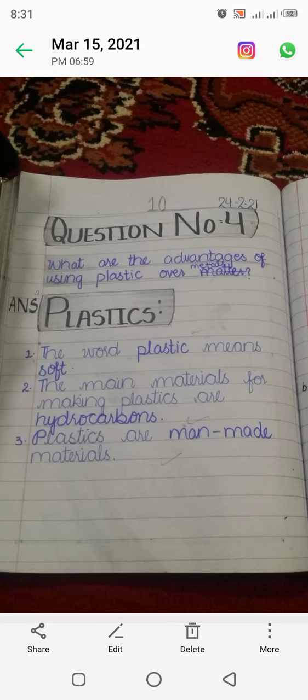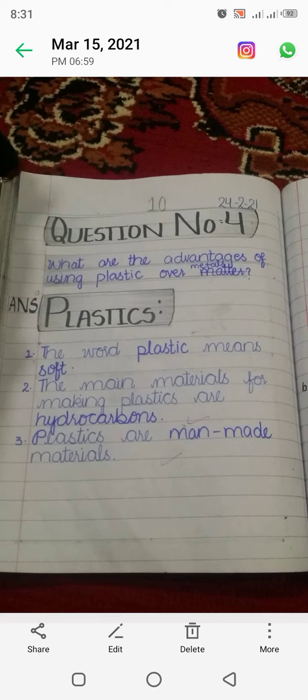Coming towards question number 4: what are the advantages of using plastic over metals? Plastics means soft. The main material for making plastics are hydrocarbons. You know very well about hydrocarbons, compounds of hydrogen and carbon. Plastics are man-made material. Clear?